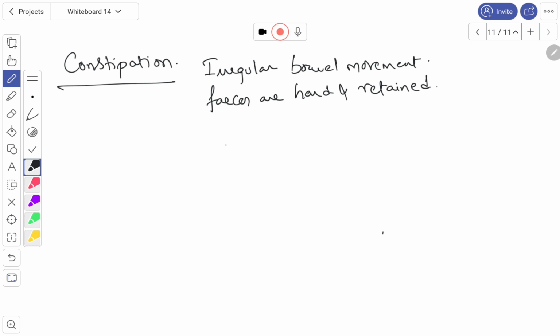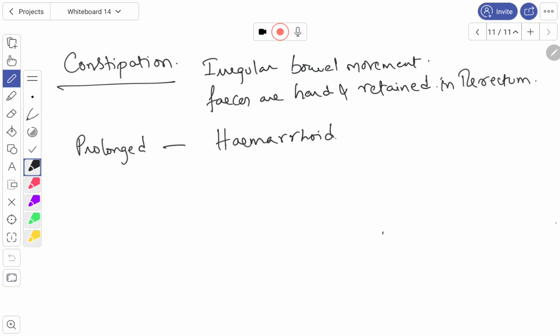So the feces are hard and retained in the rectum. And prolonged constipation causes hemorrhoids. Hemorrhoids, nothing but piles.